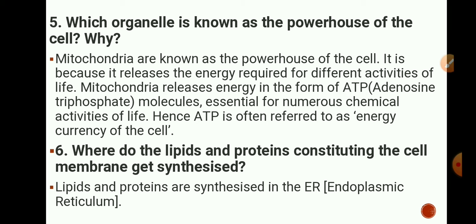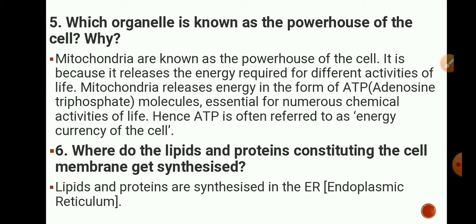Mitochondria is known as the powerhouse of the cell because we require energy for various activities, for different chemical activities also, and in the mitochondria energy is stored in the form of ATP, adenosine triphosphate molecules.